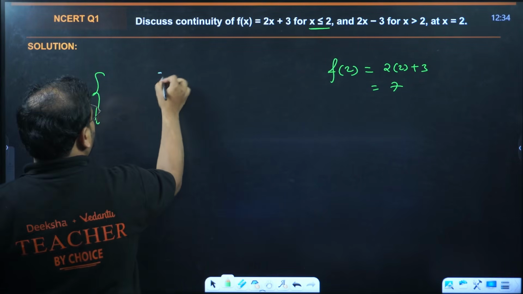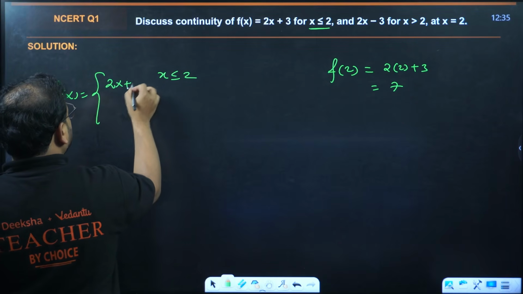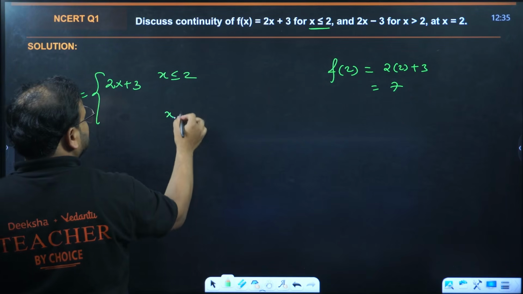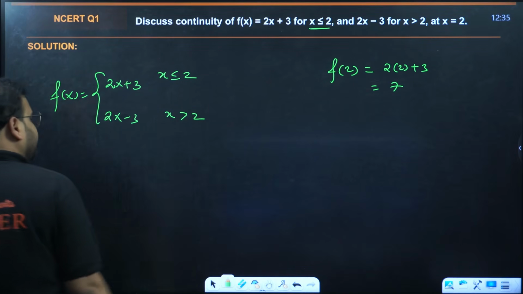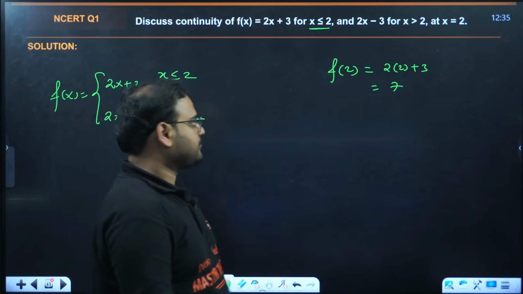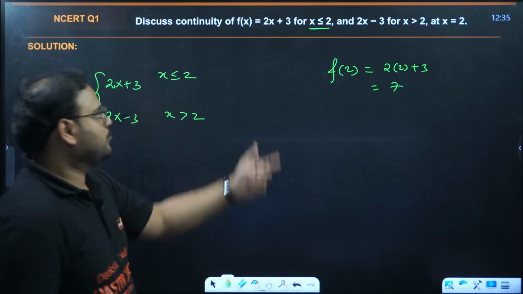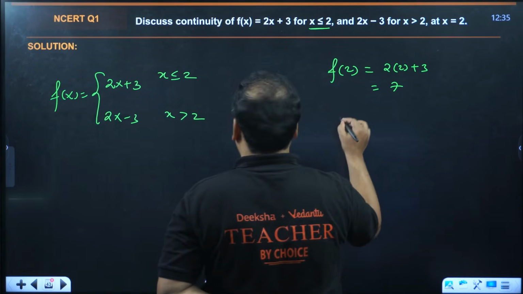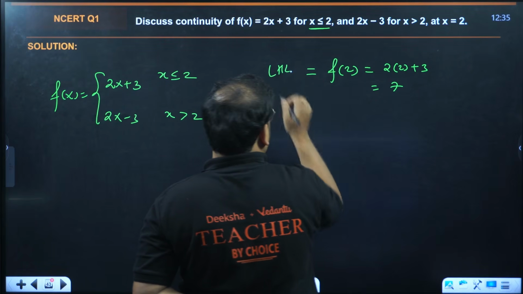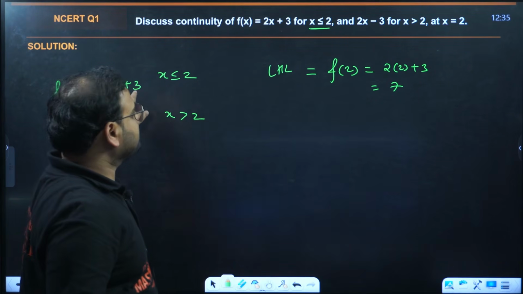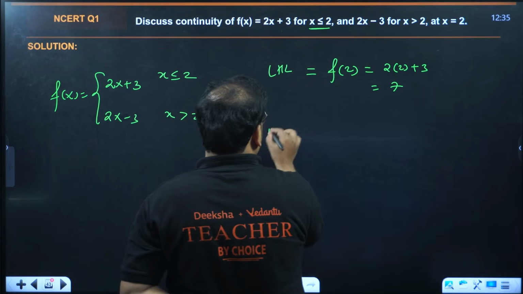Before I write, let me just write the branching of the function once. For x less than equal to 2, the function is 2x plus 3. And for x more than 2, the function is 2x minus 3. Alright, that's going to be f of 2. Let's find the LHL. This will be same as the LHL also, because for LHL you'll have same branching available, so they'll be same. What about RHL? That will be different.